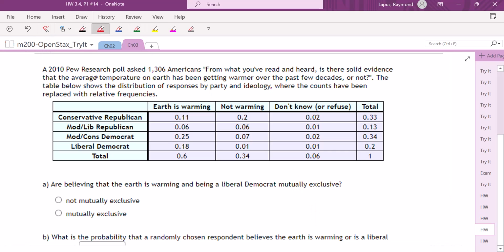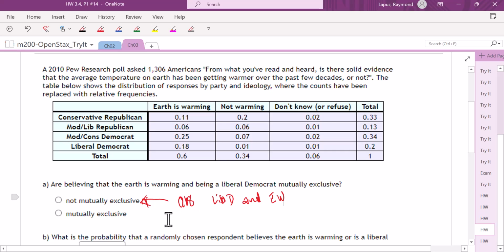So I would have to say that this is not mutually exclusive. There's a 0.18 chance that you get somebody who's a liberal Democrat and Earth is warming. Let's just call it EW for Earth is warming. So it's not mutually exclusive. All right, that's the first question.